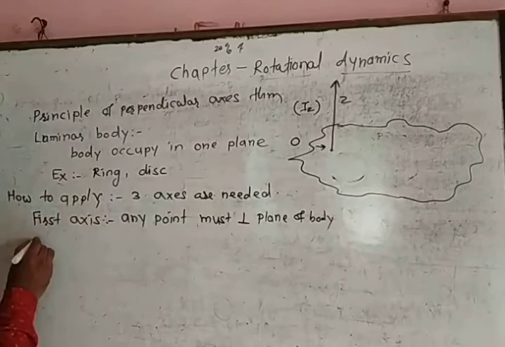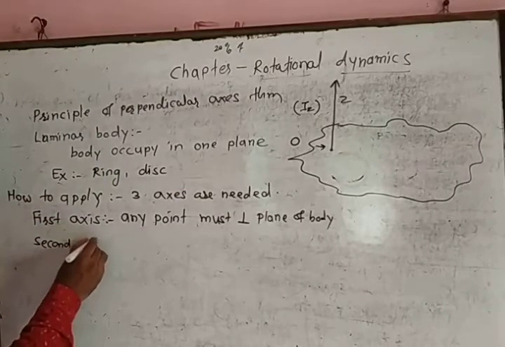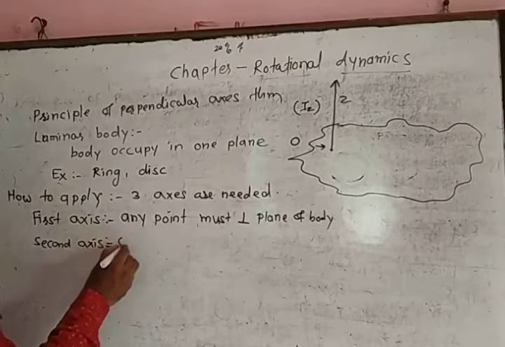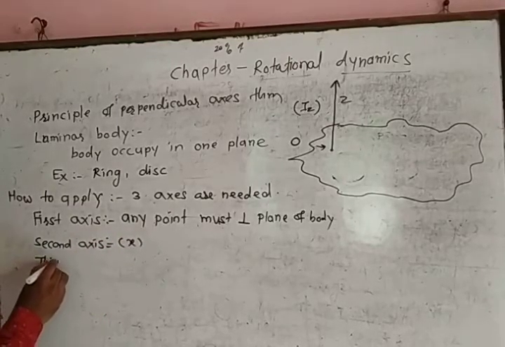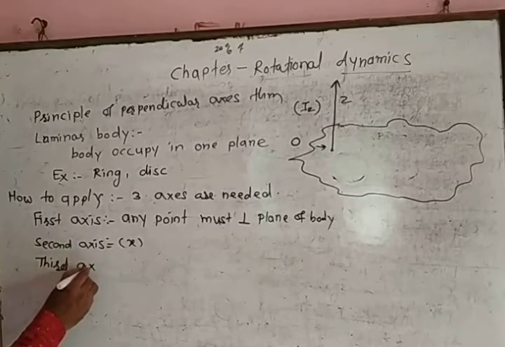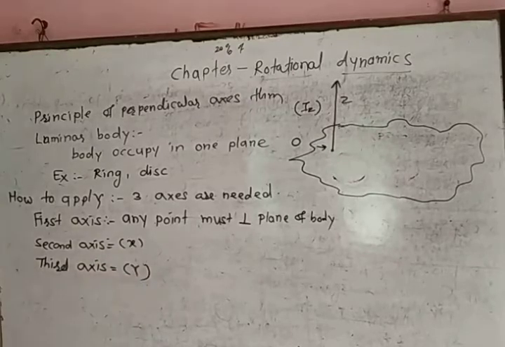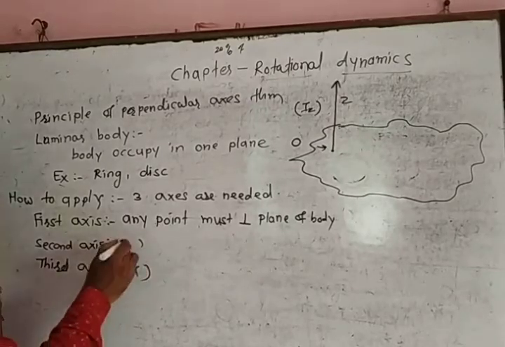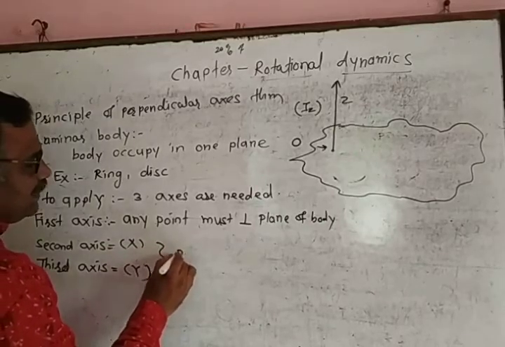Now second axis, we call this axis as x-axis, as well as third axis, we call this axis as y-axis. These two different axes are perpendicular to each other.